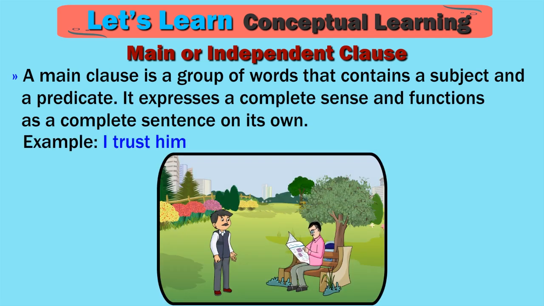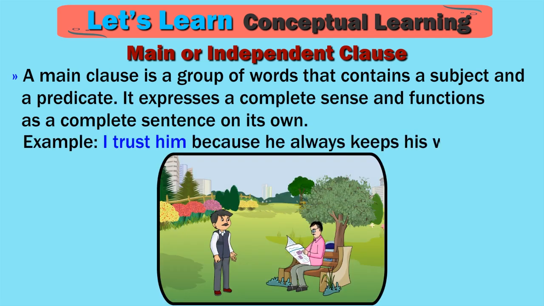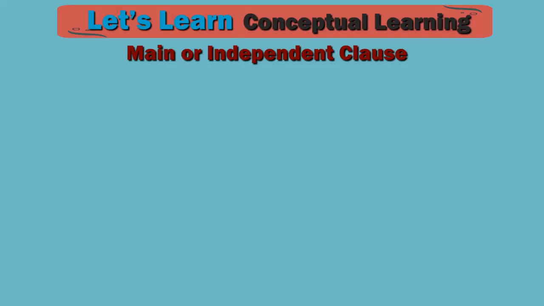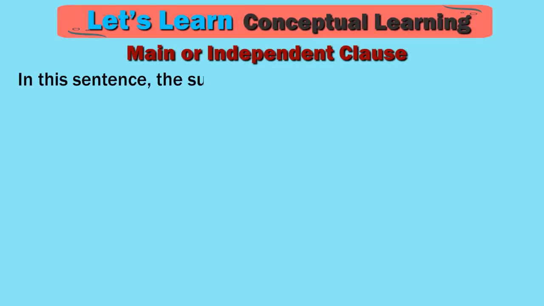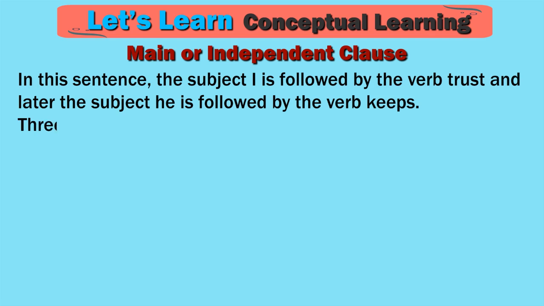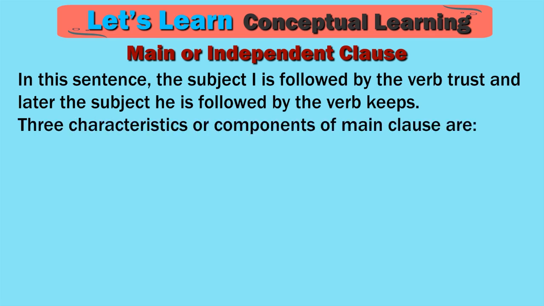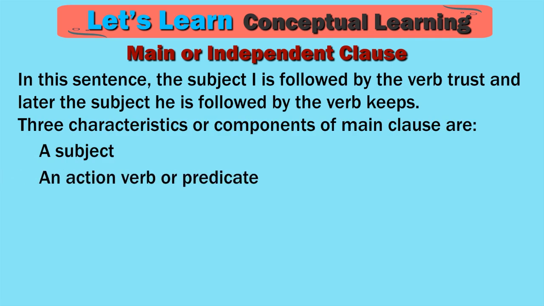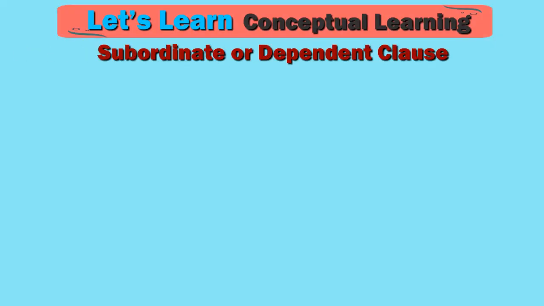Example: I trust him because he always keeps his words. In this sentence, the subject I is followed by the verb trust and later the subject he is followed by the verb keeps. Three characteristics or components of a main clause are a subject, an action verb or predicate, conveying a complete sense.